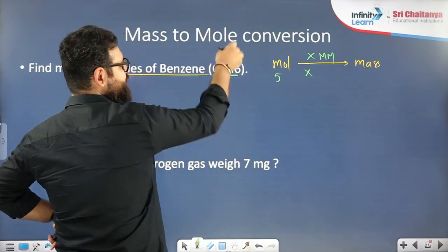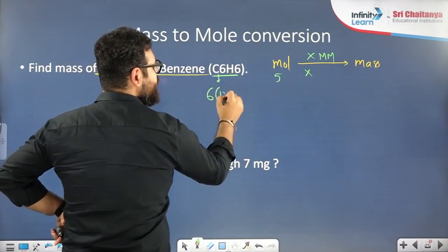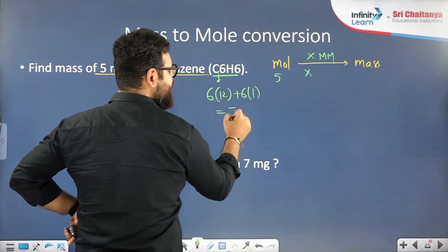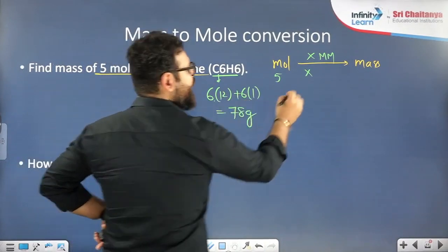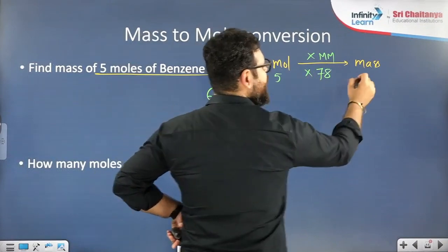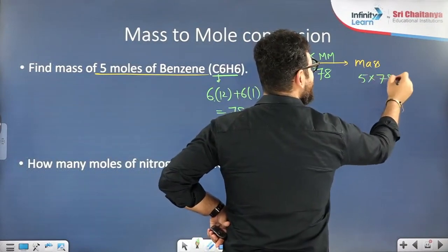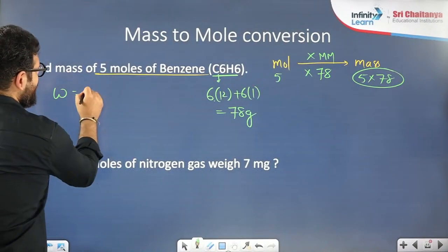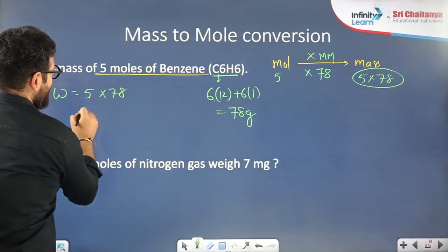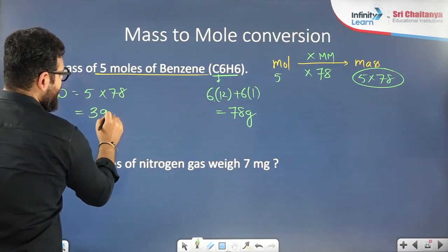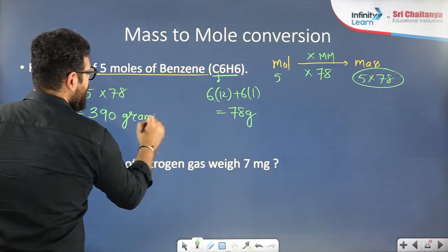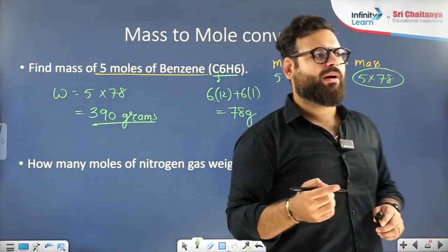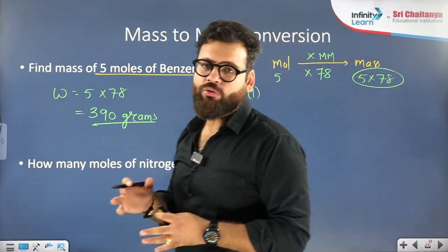So the molar mass of C6H6 will be 6 times 12 gram plus 6 times 1 gram, which is 72 plus 6, 78 gram. So 5 multiplied by 78. That is the answer, simple. The weight of benzene comes out to be 5 times 78, which is 390 grams, not 390 AMU.